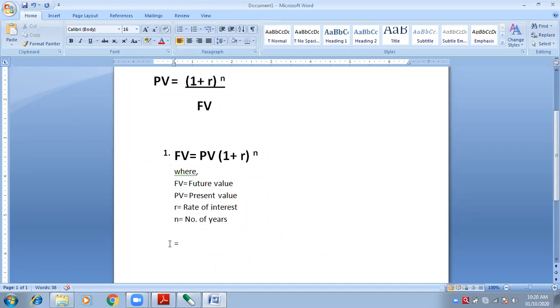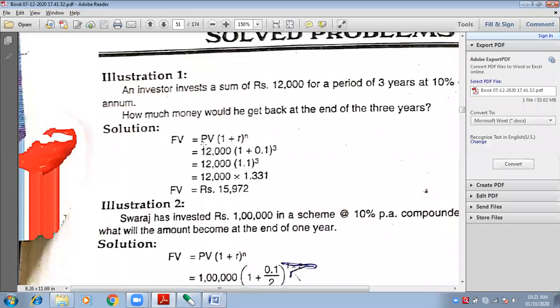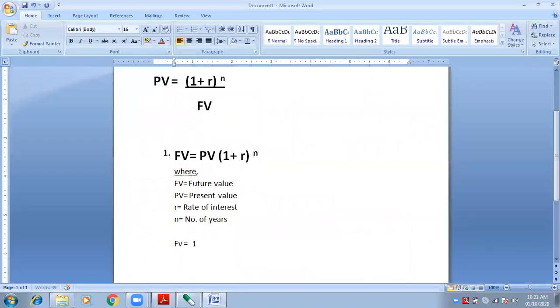Okay. Let's start with present value. What is present value? What do I have in my hand? Rupees 12,000 today. Yes, ma'am. So present value is given, 12,000 rupees. Okay. Bracket.